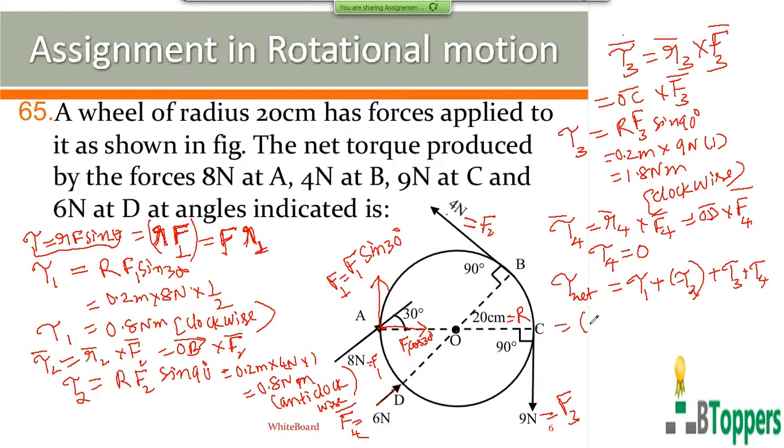So you get 0.8 minus 0.8 plus 1.8 plus 0 Newton meter. So you get the answer as 1.8 Newton meter. We got a positive sign, which means clockwise. That will be the answer.